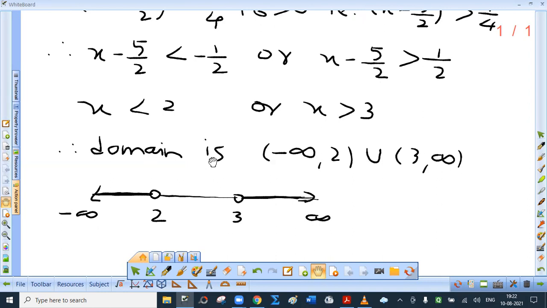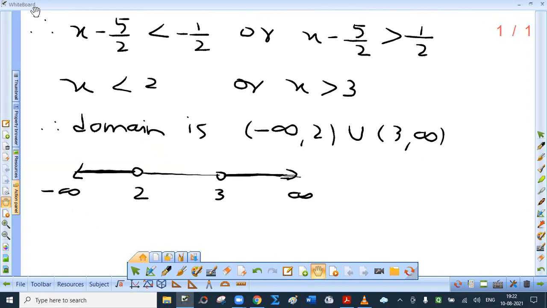Now how to write this using interval notation? Open interval minus infinity to 2, union 3 to infinity. Now this is the number line. You need not write this in the exam. This is sufficient. So this is the domain.